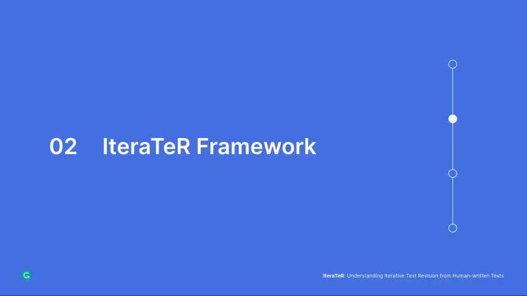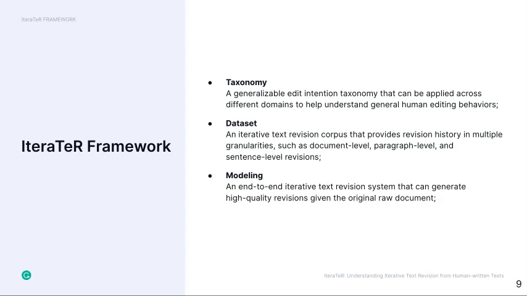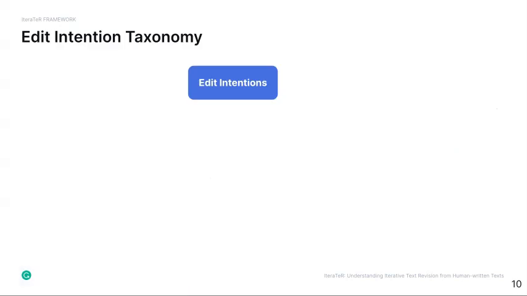To better understand and model the real-world iterative text revision task, we propose the IteraTeR Framework. First, we created a novel generalizable edit intention taxonomy. Using this taxonomy, we collect complex text revision annotations with crowdsourcing across three domains. Using this dataset, we computationally model the iterative text revision process using state-of-the-art text editing and generation techniques and provide insights into the challenges of this task.